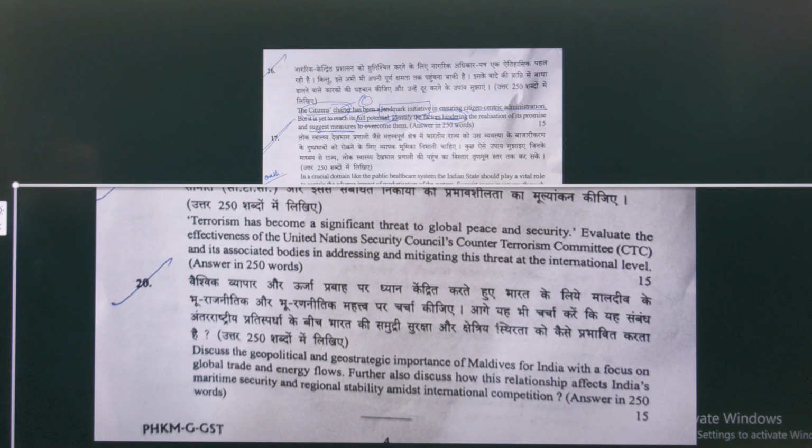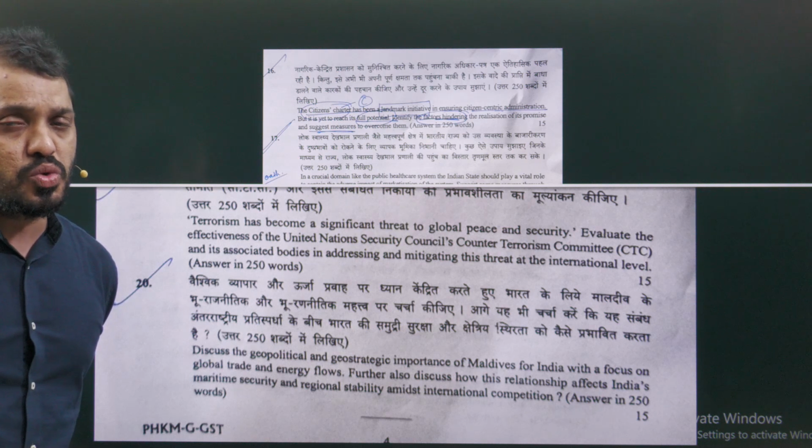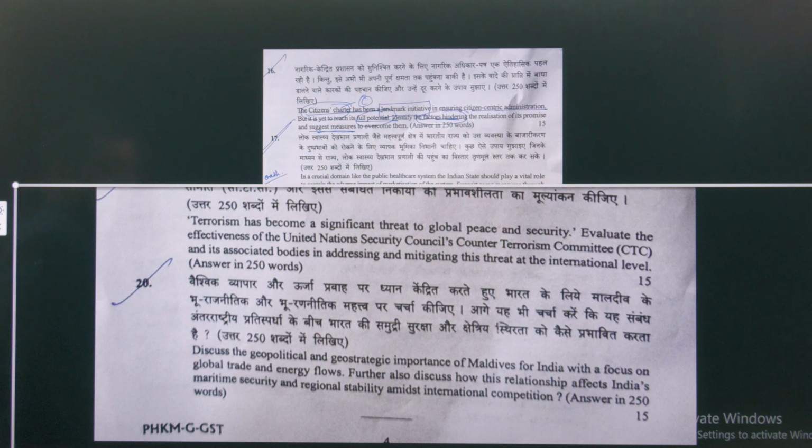Terrorism has become a significant threat to global peace and security. Of course, it is an undeniable fact. You know that most of the experts are saying that climate change and terrorism, these are the two major threats the world is facing now. Evaluate the effectiveness of the United Nations Security Council Counter-Terrorism Committee. They're specifically asking about this committee's role.